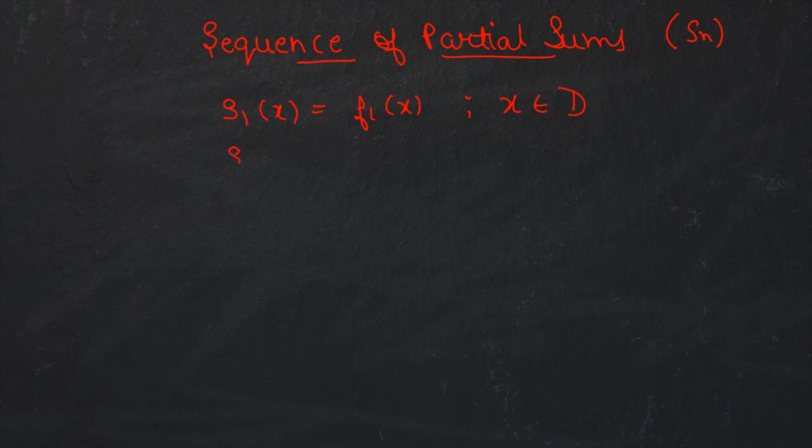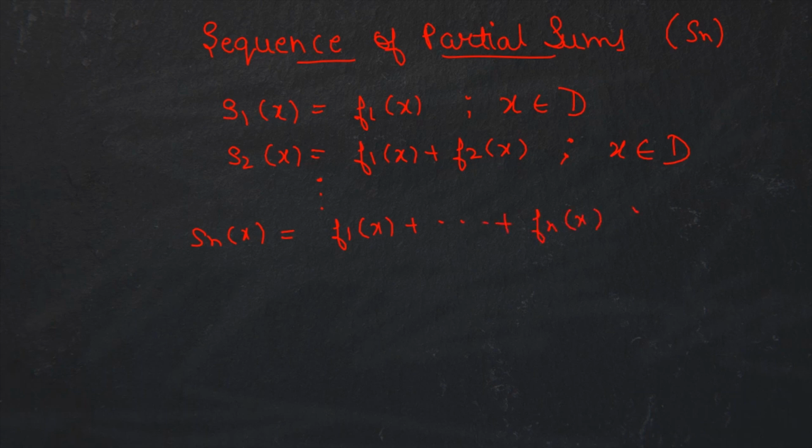Similarly, S2(x) is F1(x) plus F2(x), where x belongs to D. Similarly, Sn(x) will be the summation F1(x), F2(x) till Fn(x), where x belongs to D. So therefore the convergence and divergence of sigma Fn, n running from 1 to infinity, can be tested according to Sn. There is a strong relationship between this series and the sequence of partial sums.